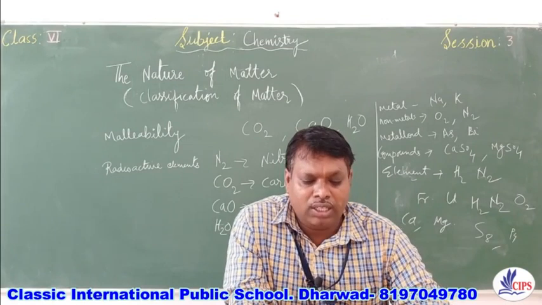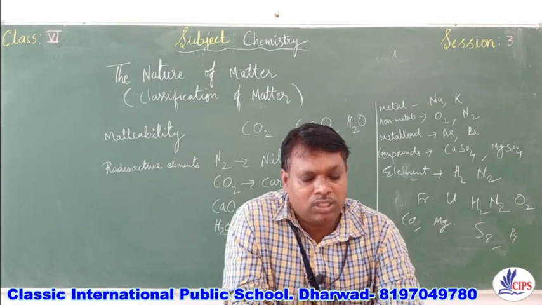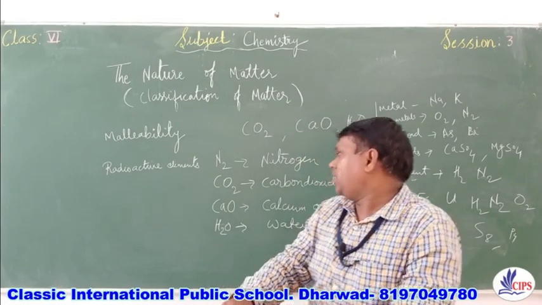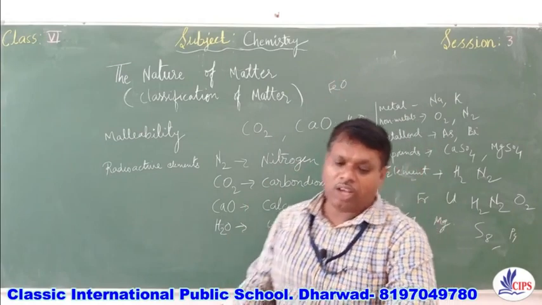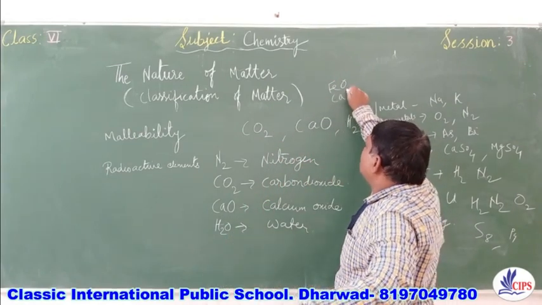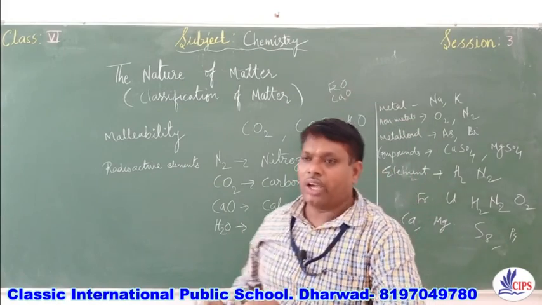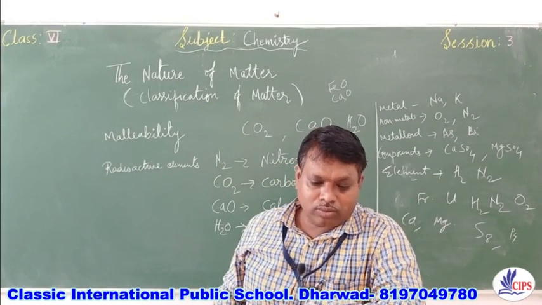Suddenly a truck carrying iron oxide, FeO, ferrous oxide or iron oxide, and calcium oxide, CaO, passed nearby.